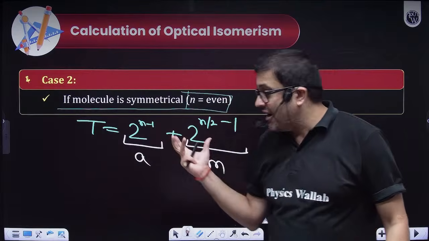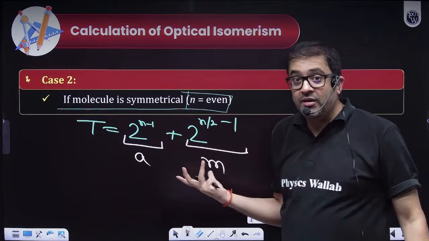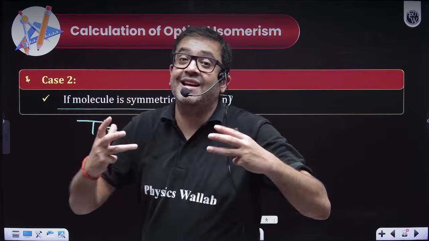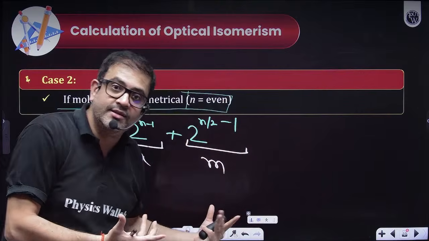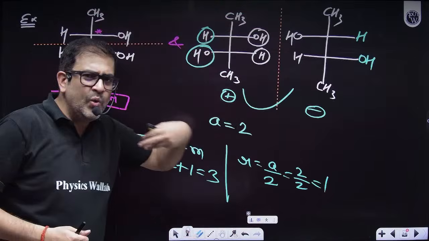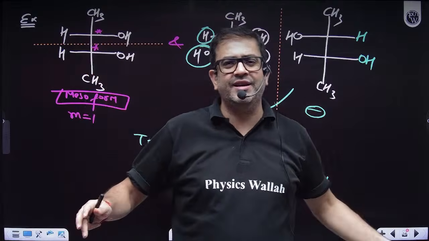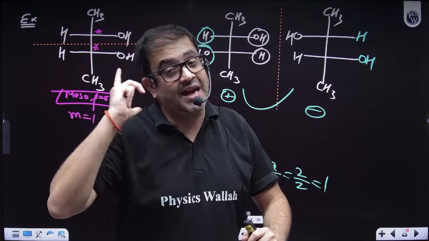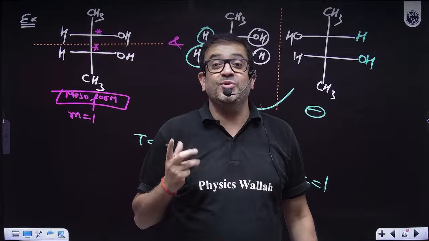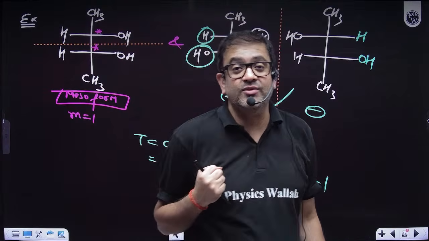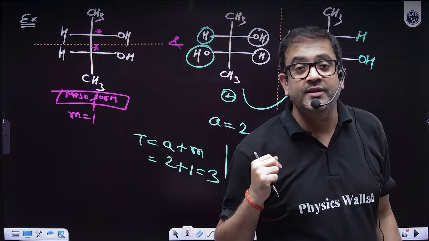But we have not just remembered this formula. First, we have statistically observed that this is correct. And obviously, you can count when you have more chiral centers also, but it saves time. So you have that conceptual understanding also. I hope everybody is clear.